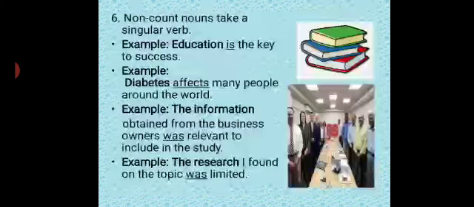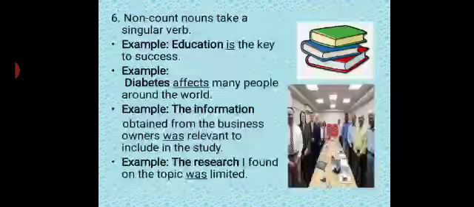Let's see for example here. Education is the key to success. Hope you are getting it now. See, is a singular verb because education, an abstract noun, is also a non-countable noun. You cannot count it in numbers, right? Education are the key to success is a totally wrong sentence. That is why pay attention. Education is the key to success.